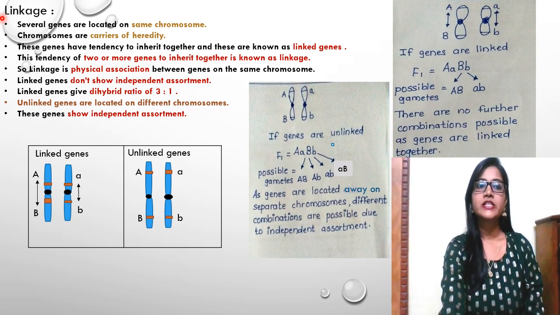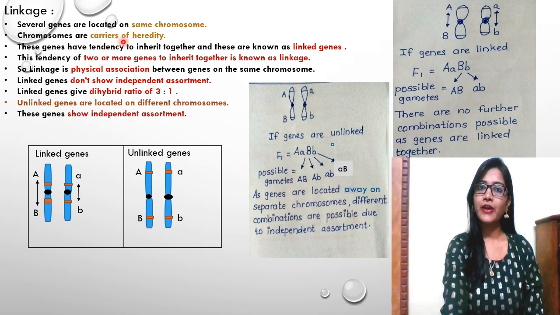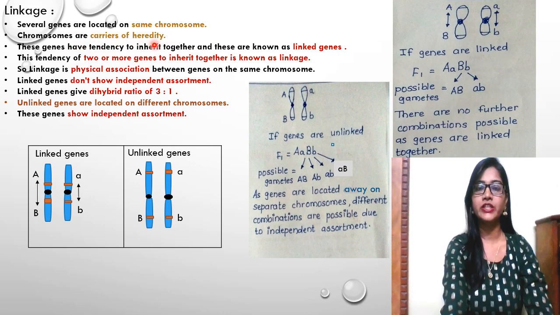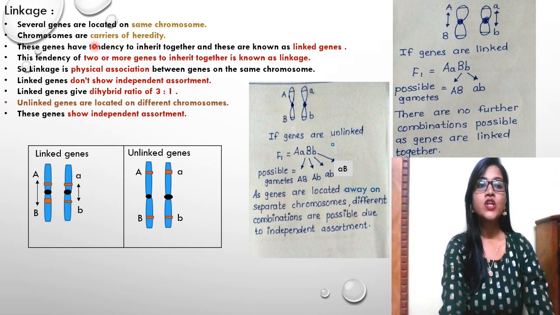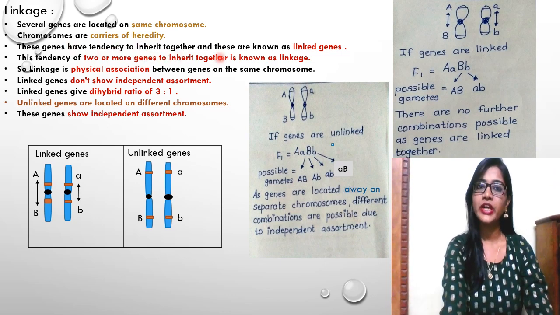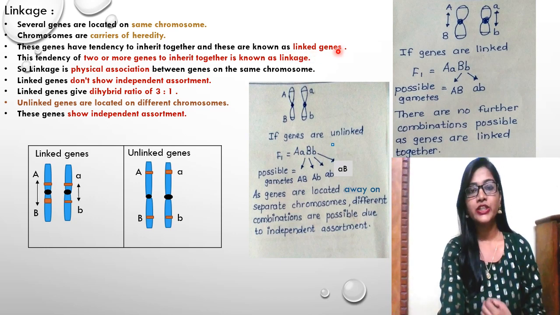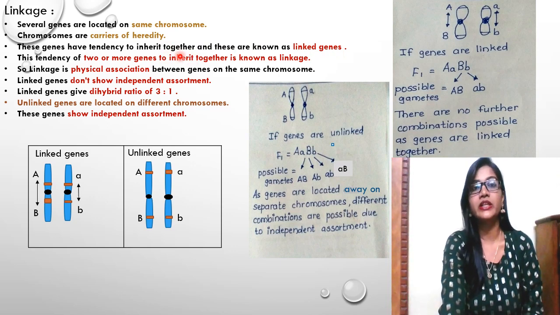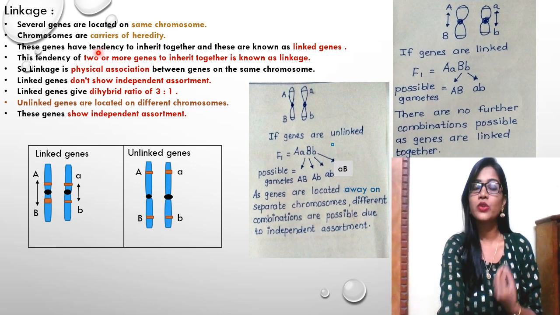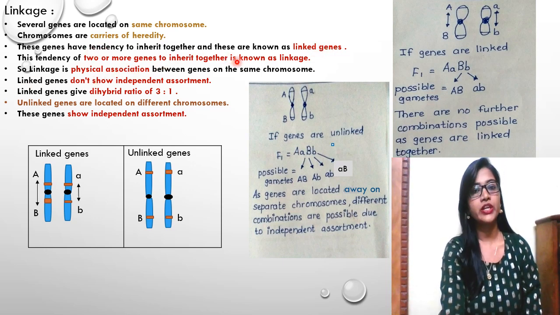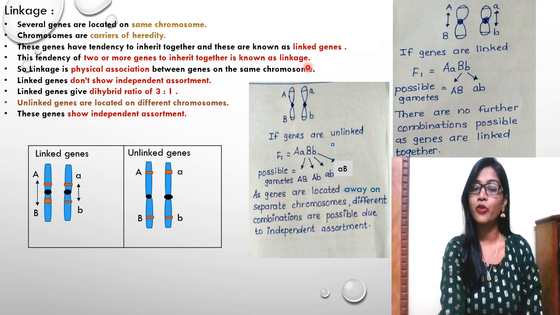So in linkage, several genes are located on the same chromosome, and chromosomes, as we know, are the carriers of hereditary characters, or carriers of heredity. So these genes have a tendency to inherit together, and these are known as linked genes. The genes which have the tendency to express themselves or inherit together are known as linked genes. So this tendency of two or more genes to inherit together is known as linkage.